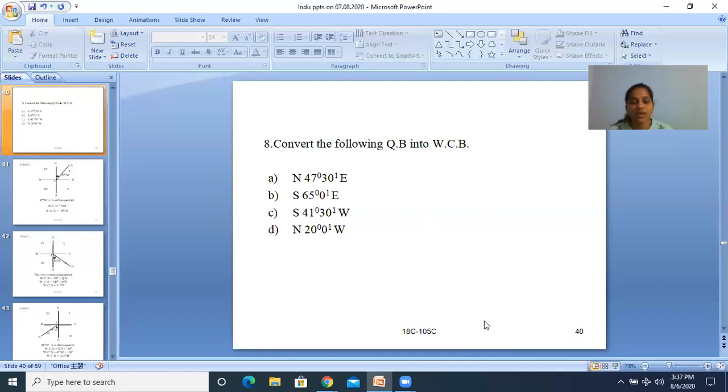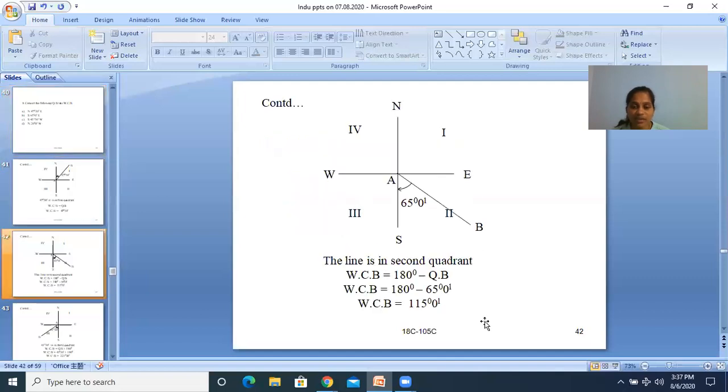Yeah, right. Northeast. Northeast is the first quadrant. In the first quadrant, there is no change in bearing. Just WCB is equal to QB. WCB is equal to 47 degrees 30 minutes. Then second sum, southeast. Southeast is the second quadrant. In the second quadrant, what is the rule? 180 minus QB. Then WCB is equal to 180 minus 65 degrees 0 minutes. That is 115 degrees 0 minutes.